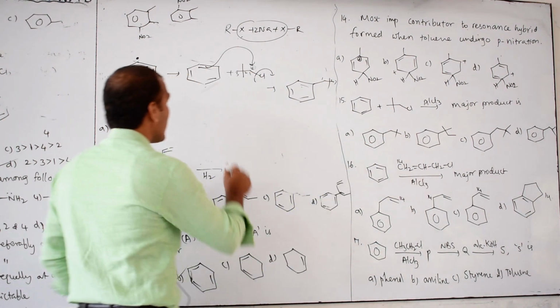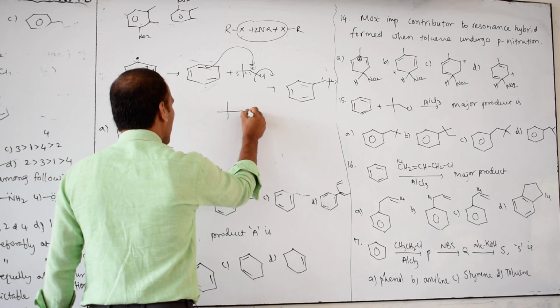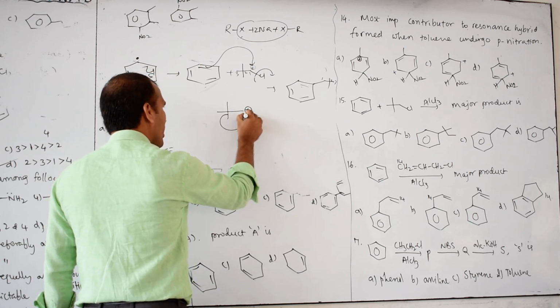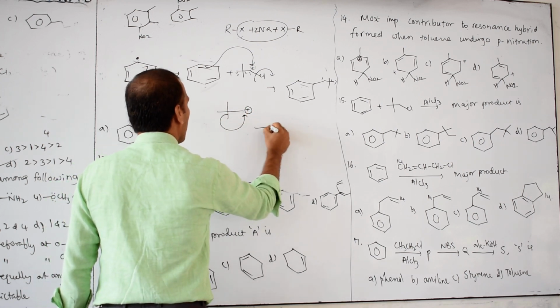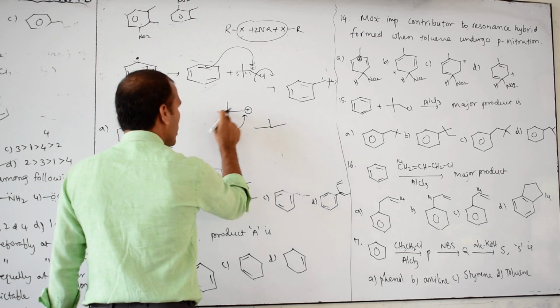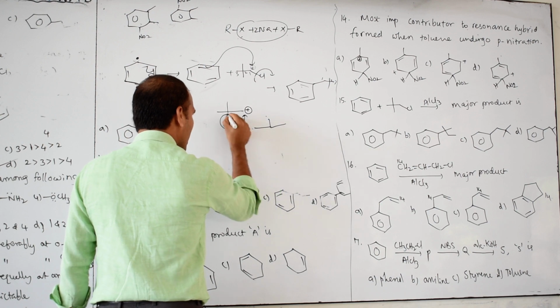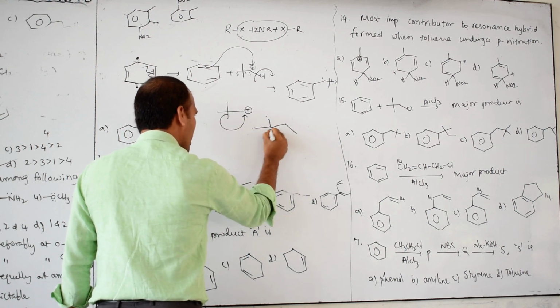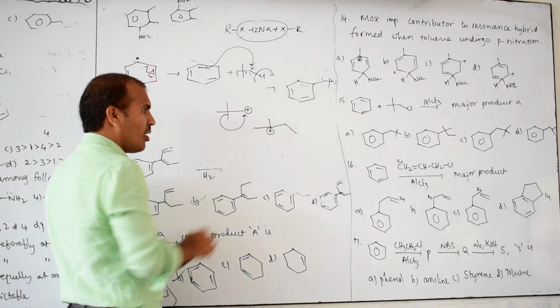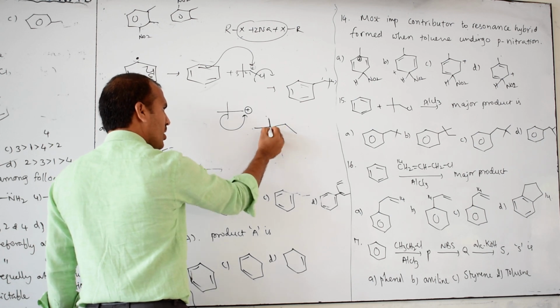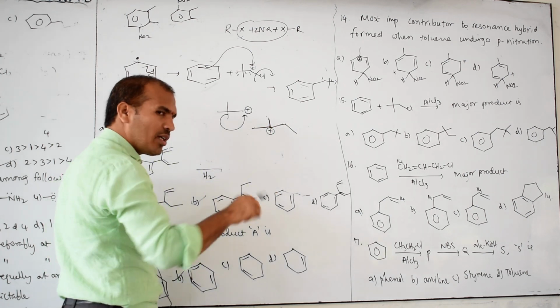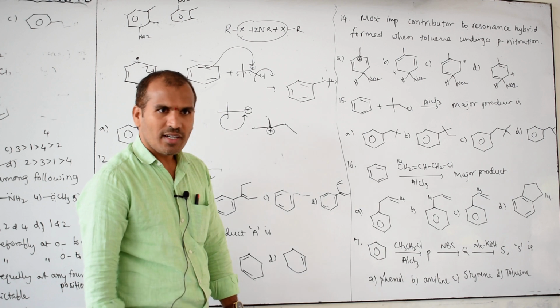So what you have to think next? This carbocation formed, means this is shifted here. When it is shifted here, what will you get? 1, 2, 3, 1, 2, 3, and this carbon came to here, means this is here. Then here what is the charge? First, which carbocation is this? 1, 2, 3, the carbon bonded with 3 carbons. Which one is this? Tertiary.